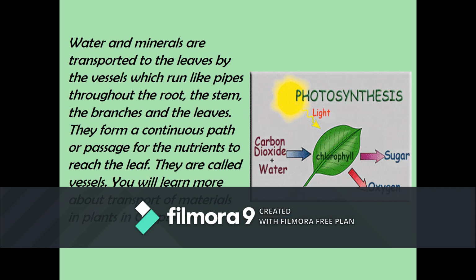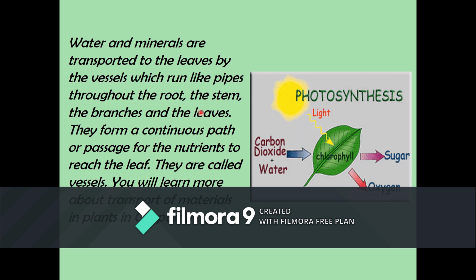Yes. Next we are going to learn how these raw materials like water and minerals are absorbed by roots, and how they are transported to the leaves. So water and minerals are transported to the leaves by the vessels which run like pipes throughout the root, the stem, the branches and the leaves.